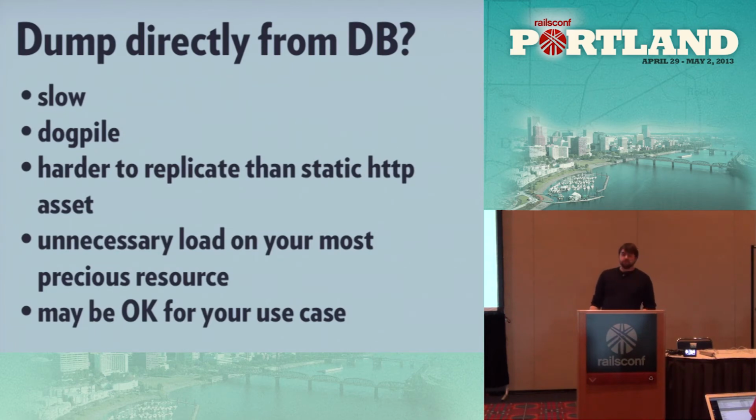So why don't we just pull it directly from the database? Well, the database is precious, right? Compared to everything else that you have, if you have a decent architecture, you can spin up more of anything else except database power. And yes, you can say you'll have horizontally scaling databases that can go multi-data center and all that stuff.